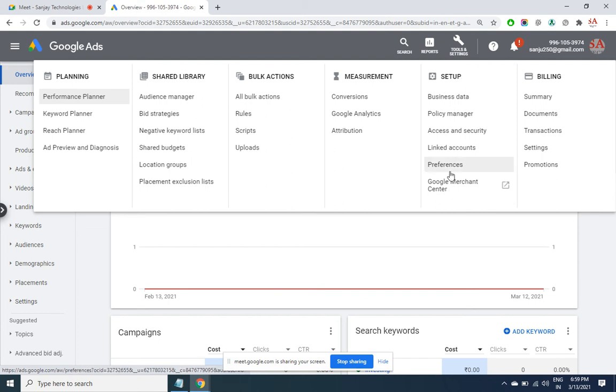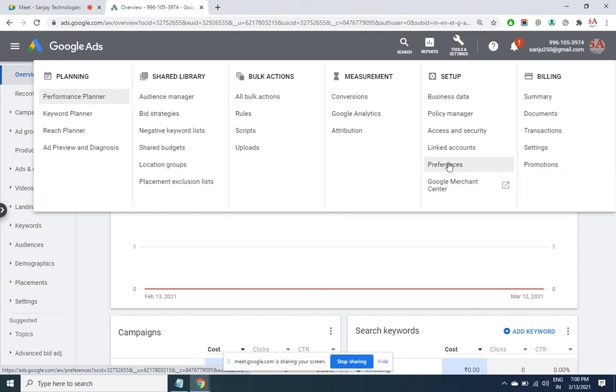So Google Merchant Center we have already seen, that is for adding the products. I told you if you are running an e-commerce site and you want to display your product ads, then you require an account in Merchant Center. There you'll be going with the product feeds, and through the Google Sheet template, you'll be uploading the products there.